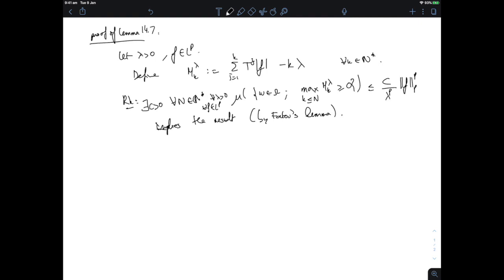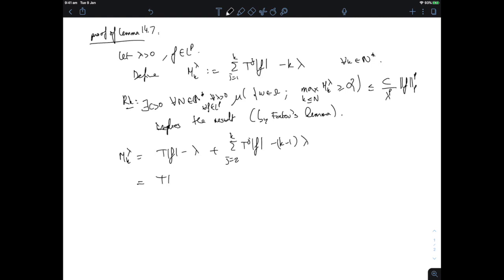Okay, so what can I say about M_k lambda? Well, I could rewrite M_k lambda as Tf minus lambda plus the sum j equal 2 to k of T^j f minus k minus 1 lambda. I'm trying to relate M_k lambda to M_{k-1} lambda.